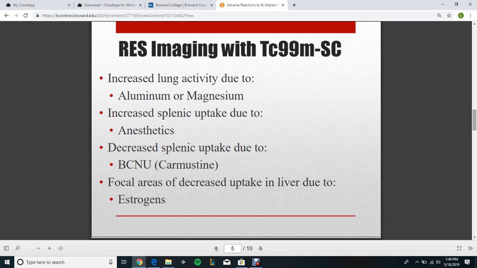RES imaging with technetium-99m sulfur colloid. Increased lung activity is due to aluminum or magnesium. Increased splenic uptake is due to anesthetics. Decreased splenic uptake is due to BCNU, which is also carmustine. Focal areas of decreased uptake in the liver are due to estrogens.